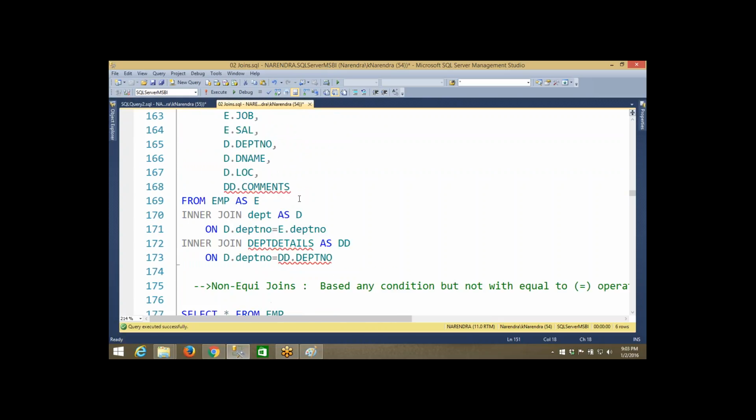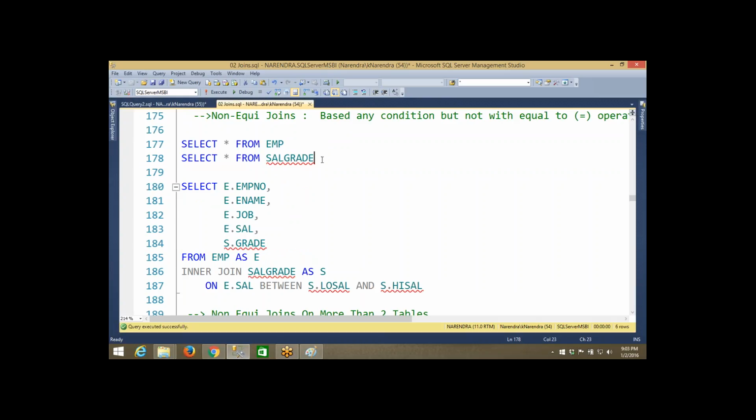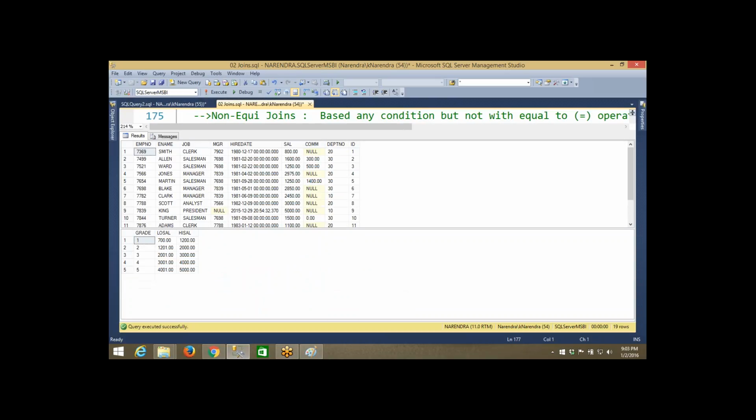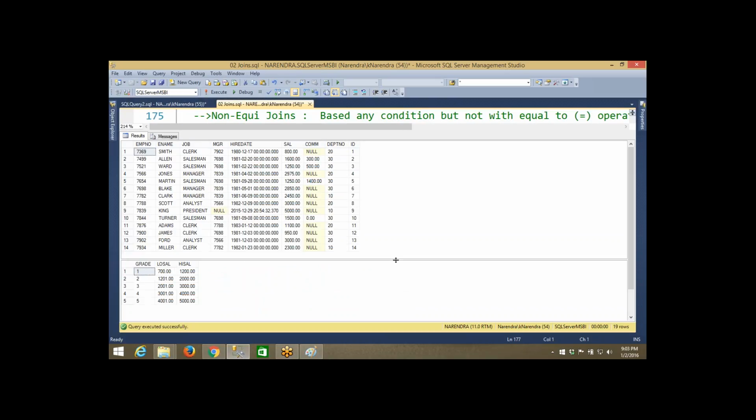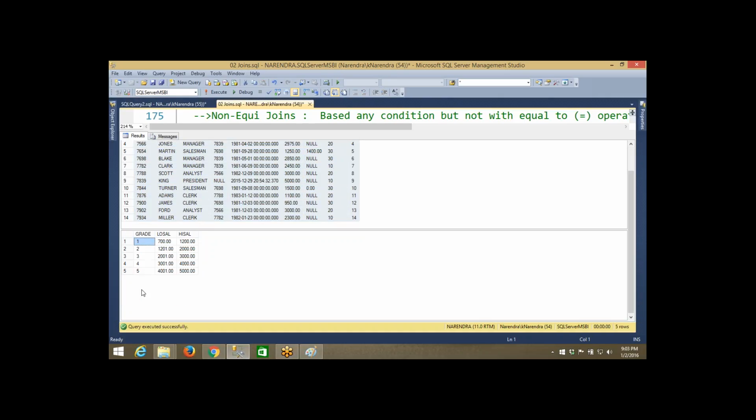Okay, so coming to the non-equijoin, now let's see. I have two tables here. What are the two tables? One is the employee table, where all the employee information is available, and another one is sal grade. This is salary grade information. How many employees we have, their salaries will be different here with the grades.